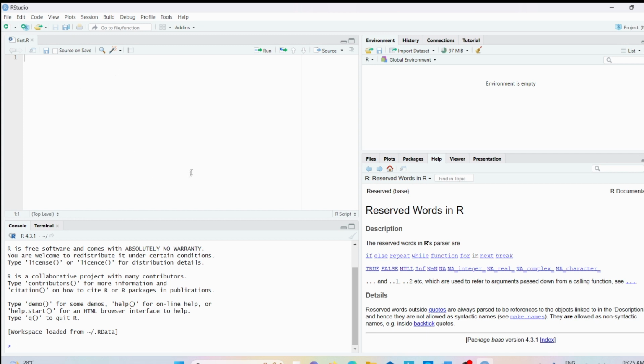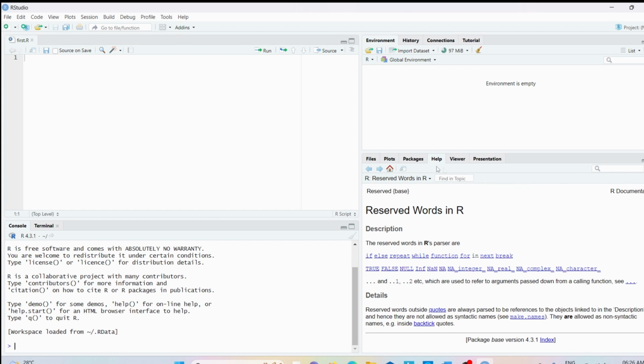In the source panel, you can write an R program, you can save it and you can execute it. And the next panel you can see is the bottom left one, which is a console. In this console, you can see the results of the code you have executed. And then you can see the environment panel, which is at the upper right. What are the variables you have used in the program? All the variables will be available in this environment panel.